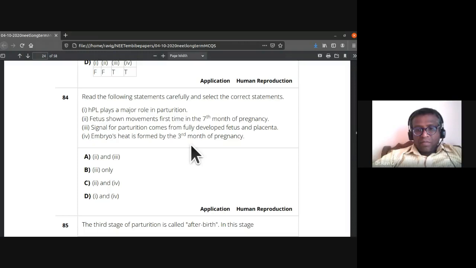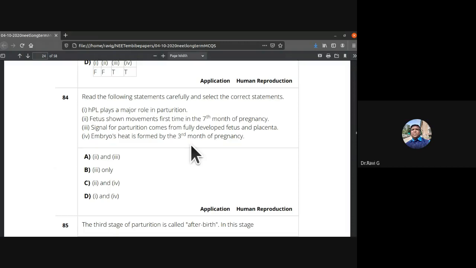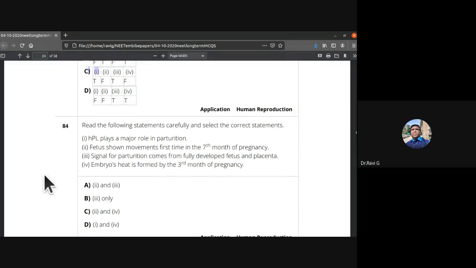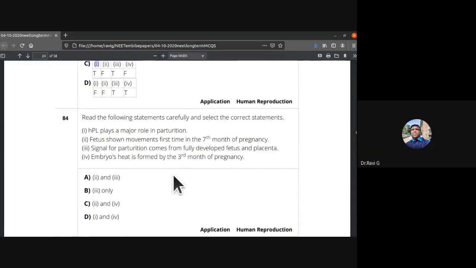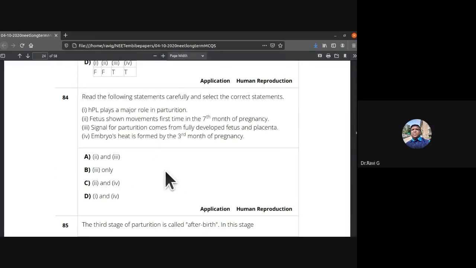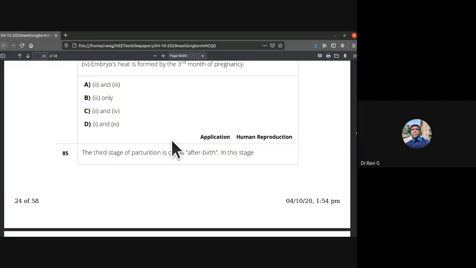Okay, so here we have to find the correct statements. So 84th, the answer is only the third statement is correct. Remaining, they are all incorrect statements. Signal for parturition comes from fully developed fetus and placenta. Okay, third is the correct statement.